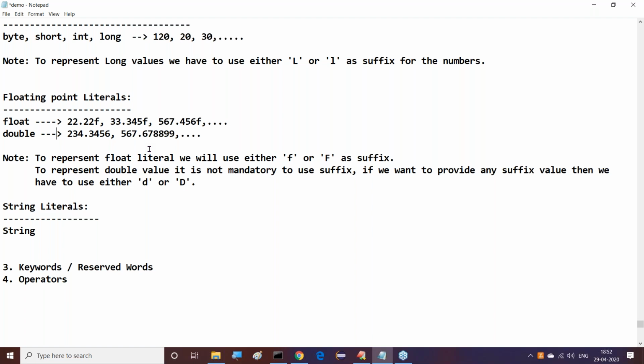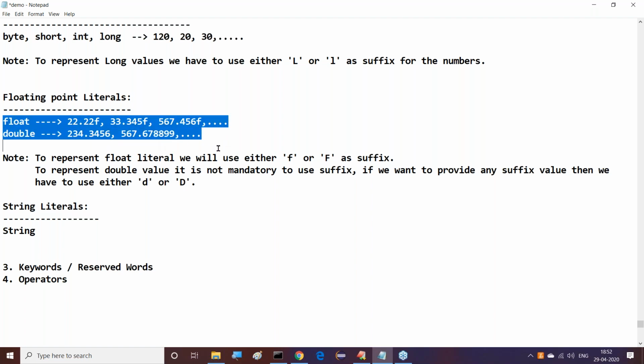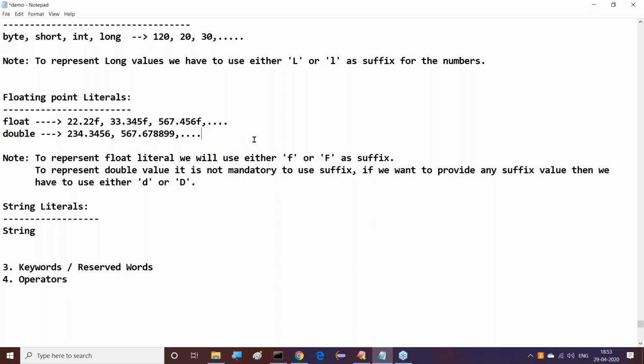Why do we go for float and double? That's what I said clearly now. Do you have any awareness of the C programming language? No? That's a problem. What I am telling you is that all these points will be very clear in the C programming language. So it is better to complete C programming and then plan for Java. Why? Because in Java we are not going to think much about these concepts. In Java, we mainly provide object orientation and enterprise application development. So if you don't have clarity on these points now, better to go for C programming language, complete it, and then come for Java.